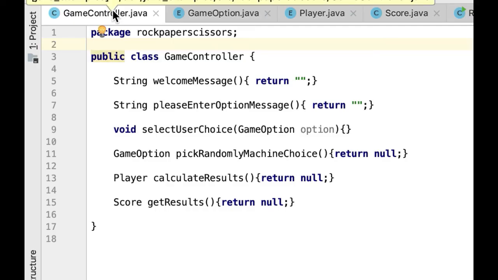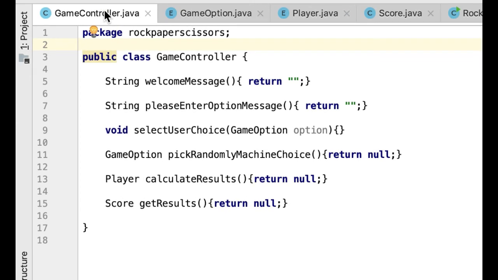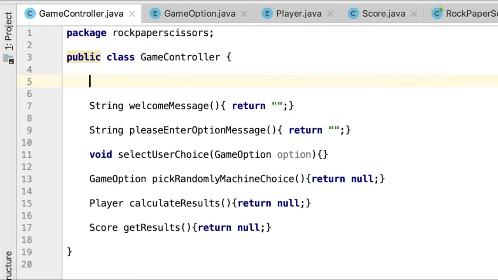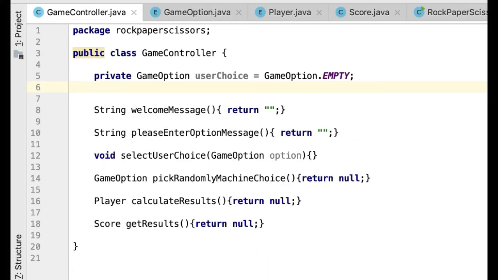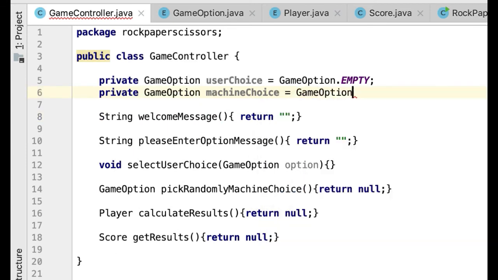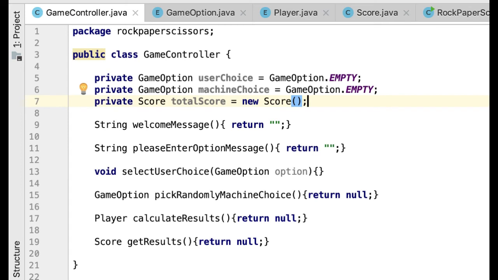Let's move on to the core class in our game, the GameController class. This class is going to keep track of three things: the choice made by the user, the choice made by the machine, and the total score. That means that we will need three fields in our class. First, we will add the user choice, which is of type GameOption, and then we will initialize it with EMPTY. Then the machine choice, and then the total score field, which is going to be of type Score.